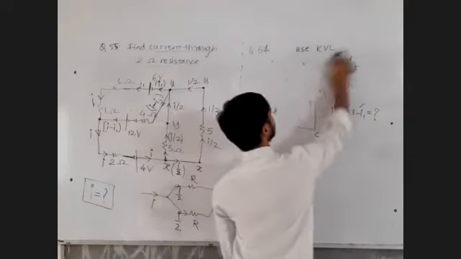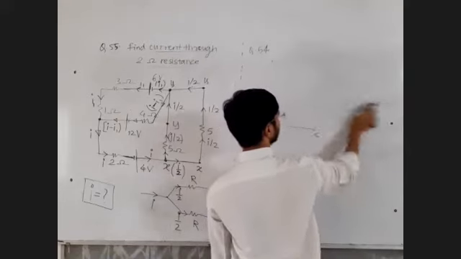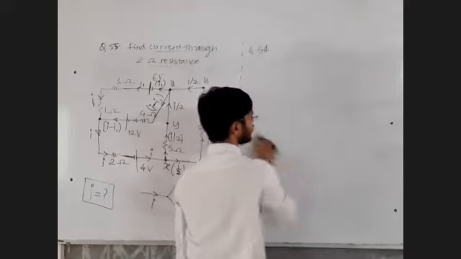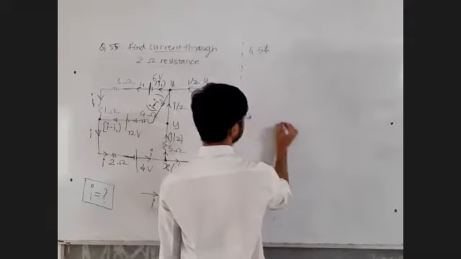Because after that you can choose any two loops. Try to choose simple loops so that you get two independent equations, and with two equations two unknowns you can solve. So what was the circuit before?